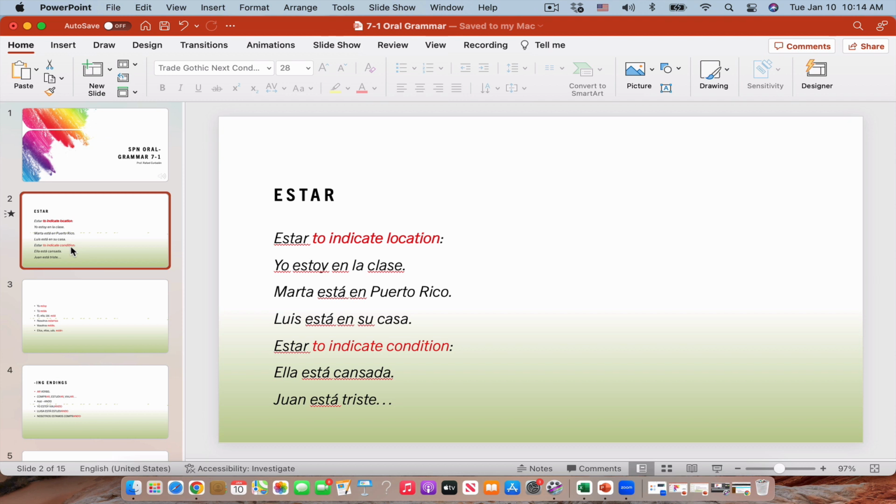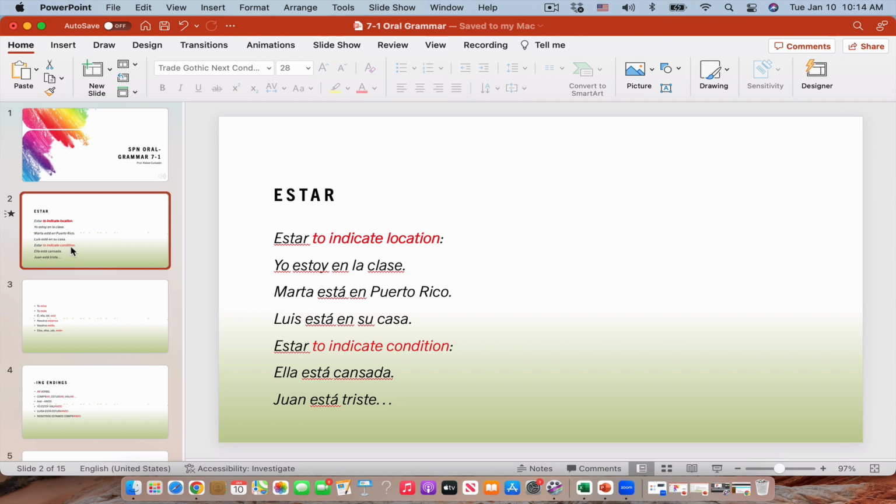We saw that the verb ser is used more for permanent situations, when you say the building is big. In this case, the building is big and always will be big, so you say el edificio es grande. But a condition is different because a condition is something that is temporary, something that you feel sad, for example, today because something happened to you, but you don't feel sad all the time. So it's just for a period of time.